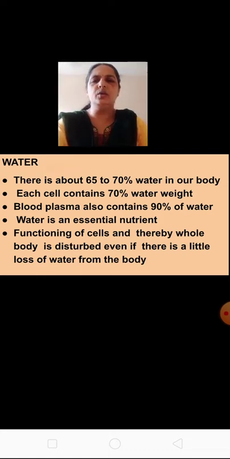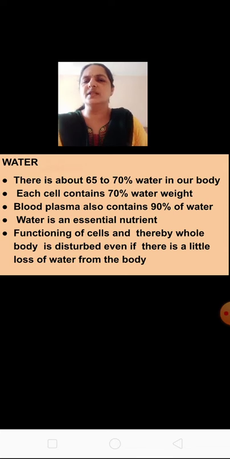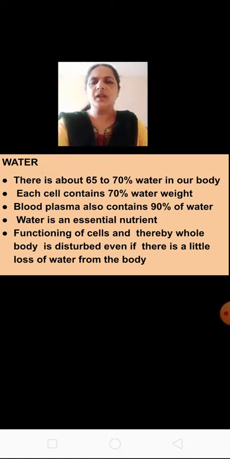We all know our body is made up of 65 to 70% water. Even the blood plasma contains 90% water, and each and every cell also contains 70% water by weight. So how much water is in our body? 65 to 70% of our body weight is water, each cell is made up of 70% water, and even blood plasma contains 90% water.